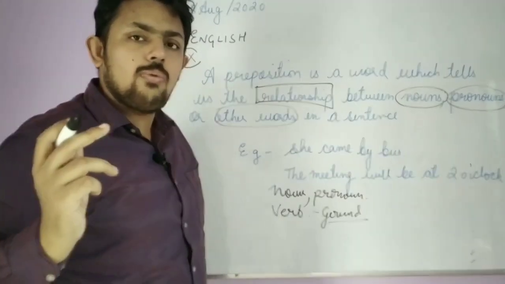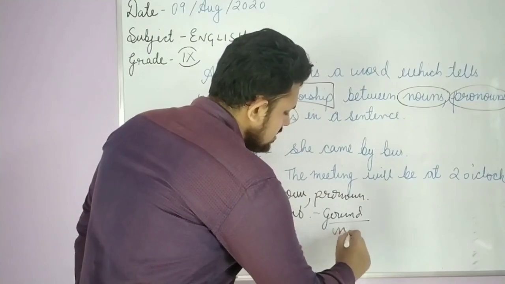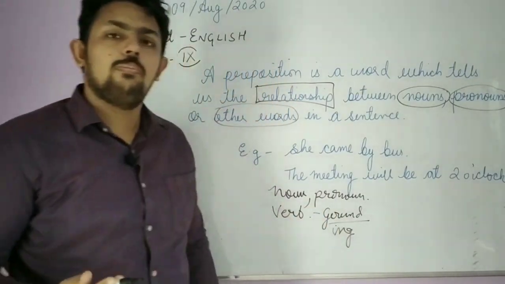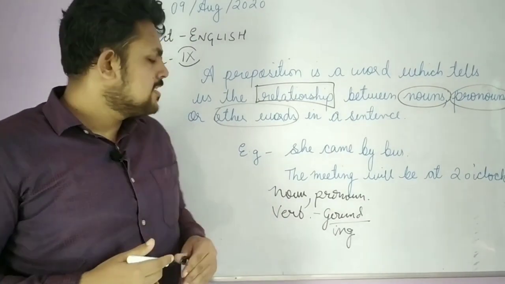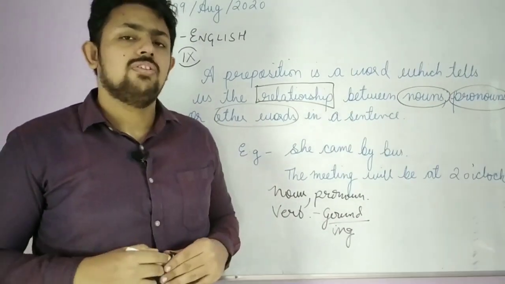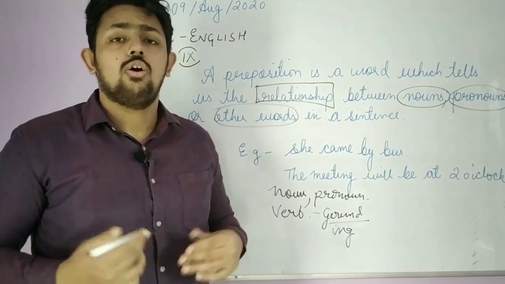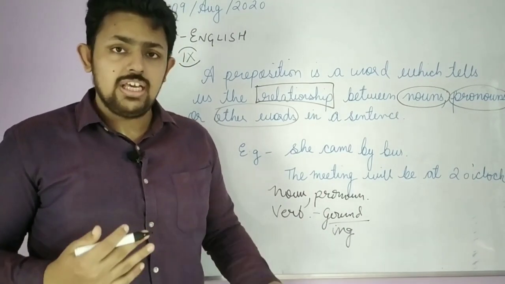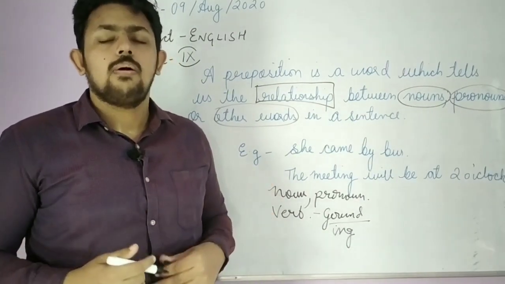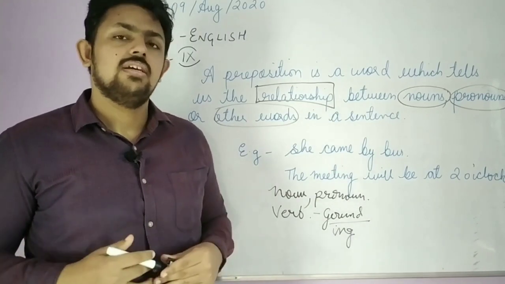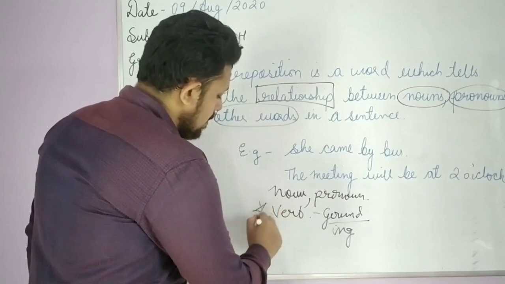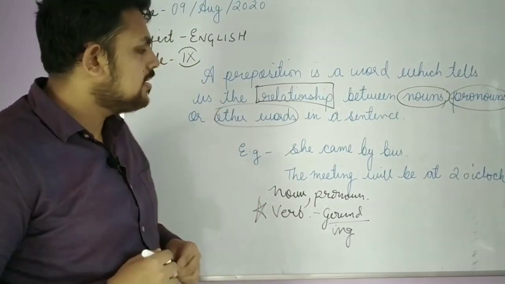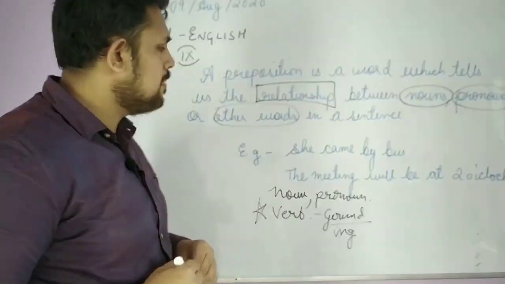What is the gerund form of a verb? The ing form. Suppose we have the verb read, so the ing form is reading; play, playing. So the preposition will never come with read or play or sing or eat. It will come with reading, eating, playing, singing, dancing, and so on. Okay. So this is a very important condition of prepositions. Keep it in your mind. So let's see a few examples.